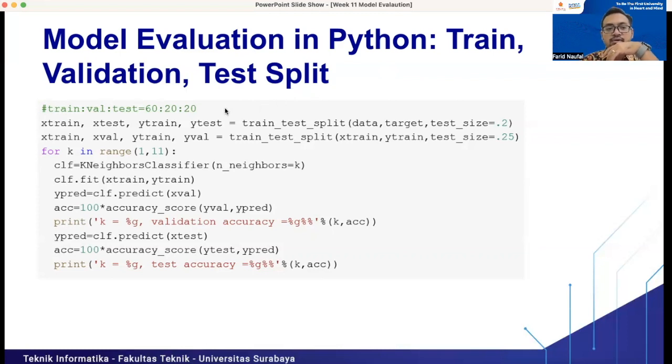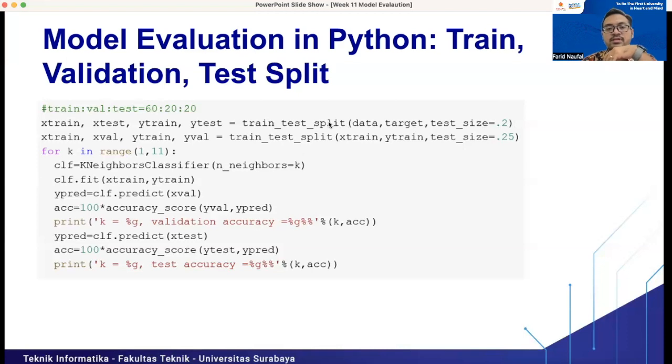So for example, we split the data set 60% for training, 20% for validation, and 20% for testing. Then we call train_test_split here on the data and target. The full data, we split it by 20%. So the training set is 80% and the testing set is 20%.